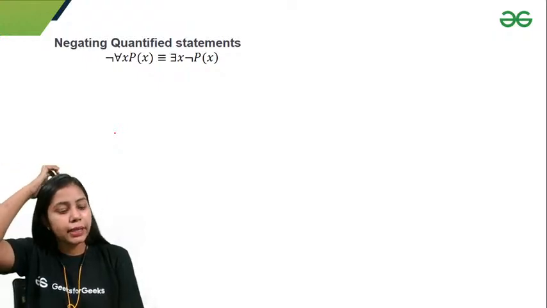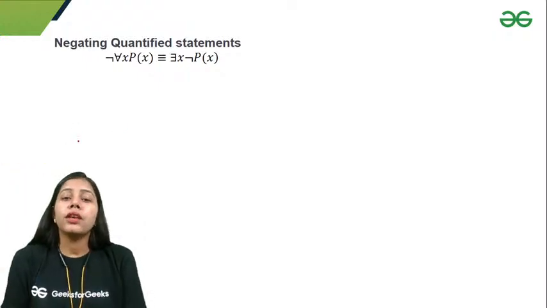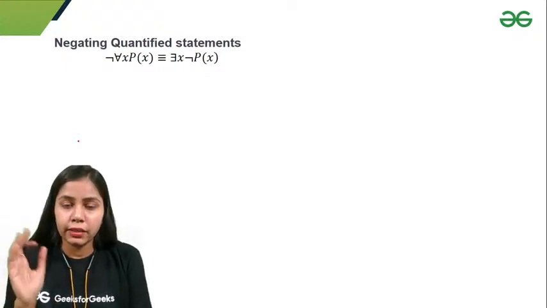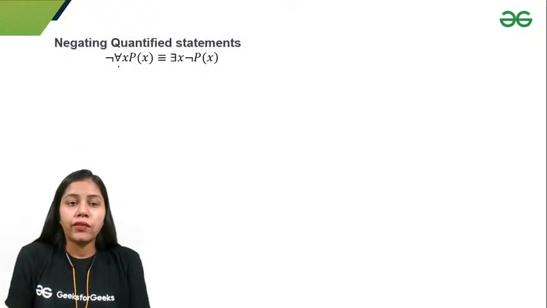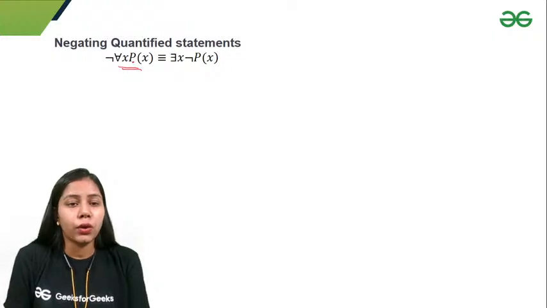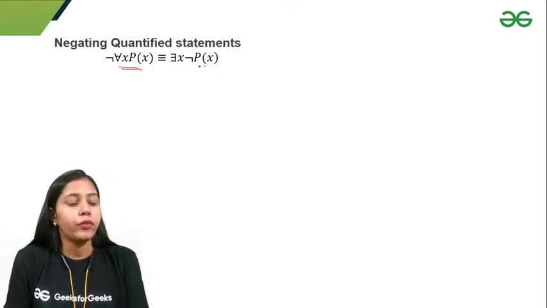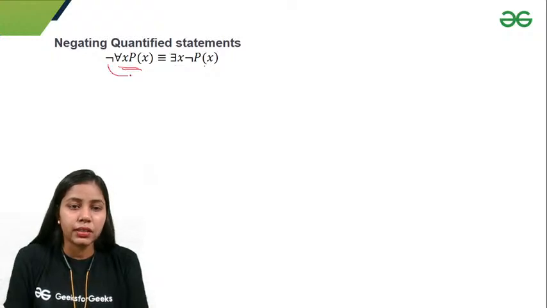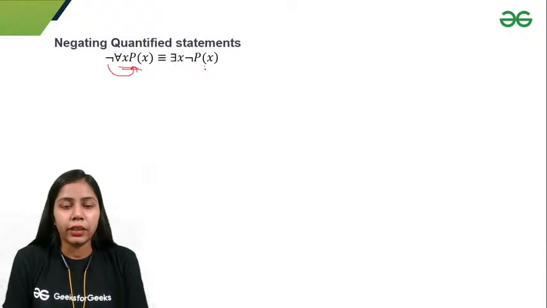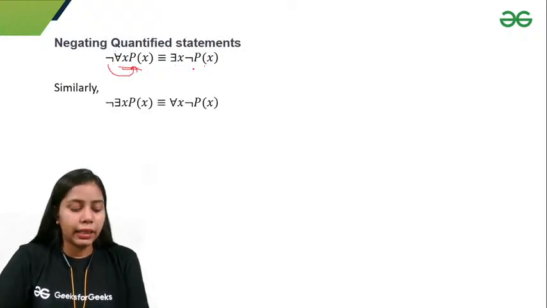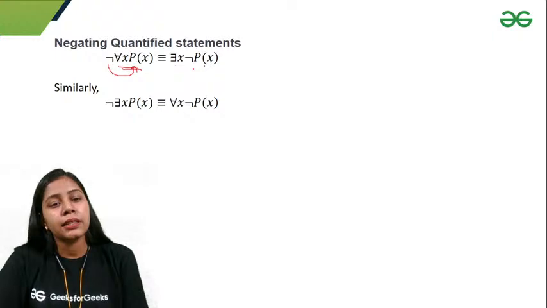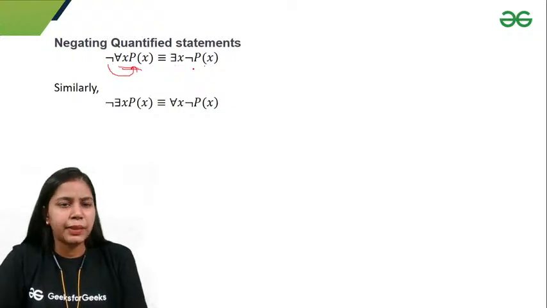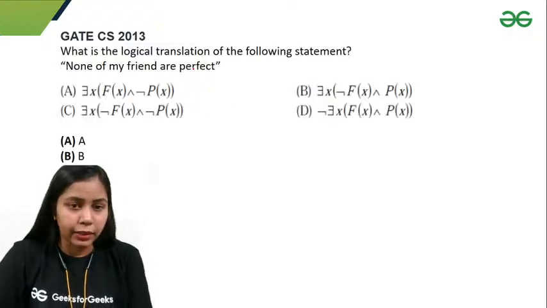Next thing we have is negating quantified statements. If I want to negate a quantified statement, say for all x, P(x), then the negation of for all x is there exists x, negation of P(x). That means I can take the negation inside, and for all x gets converted into there exists x. Similarly, if I have there exists x, it will get converted into for all x, and the negation gets inside. Okay, that is basically negating quantified statements.